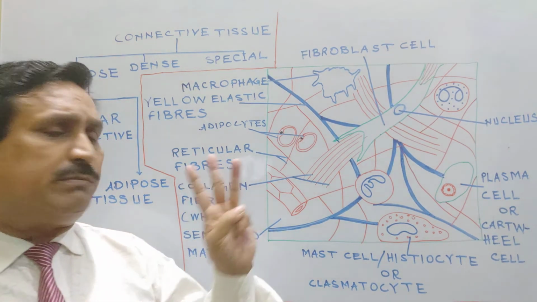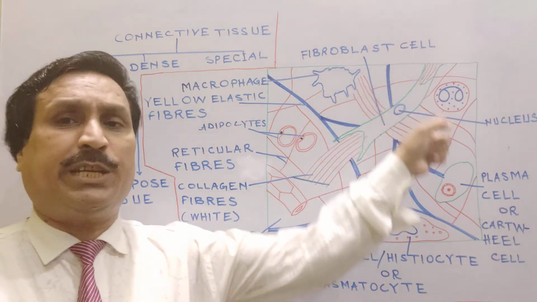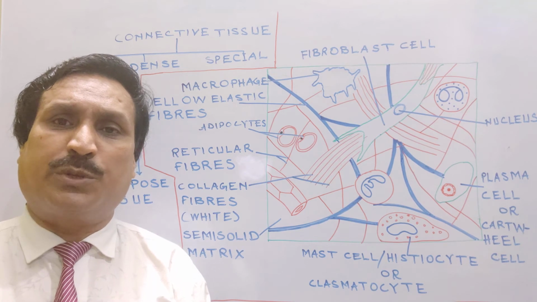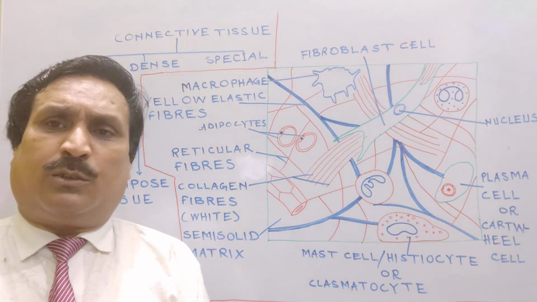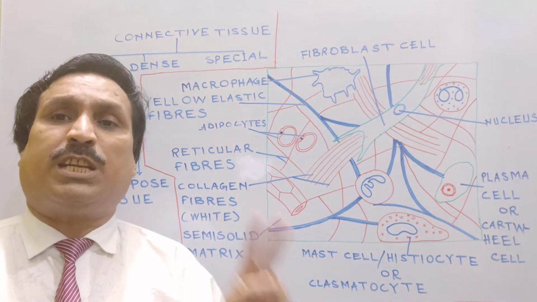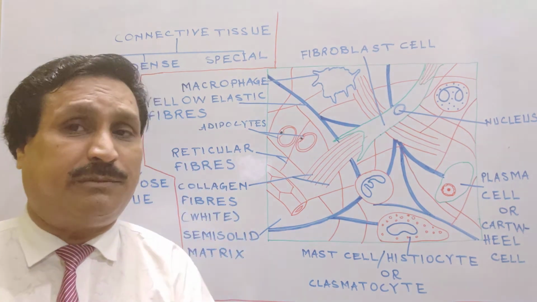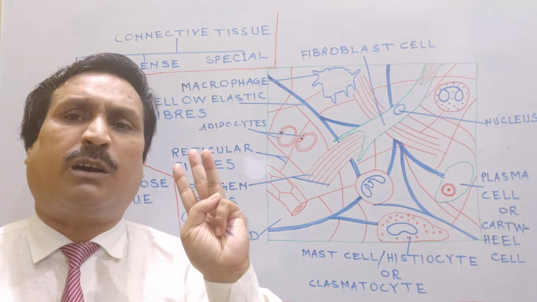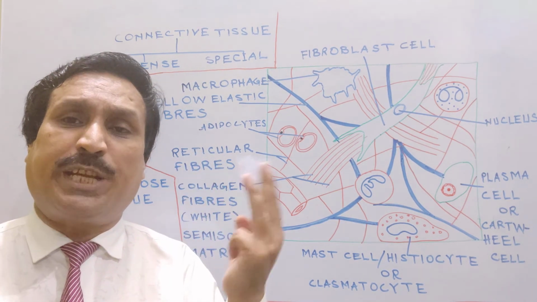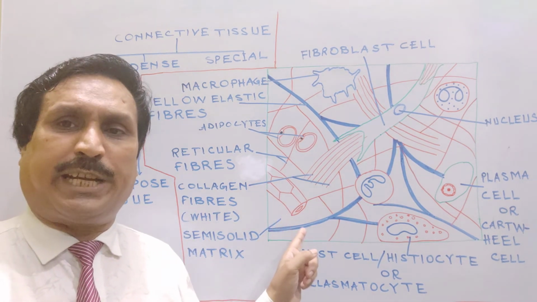Third type of fiber is reticular fiber that forms a network in areolar connective tissue and is formed of reticulin protein. Collagen fiber is formed of collagen protein. Elastic fiber is formed of elastin protein, and reticular fibers are formed of reticulin proteins. In this way, three different types of proteins form three different types of fibers of areolar connective tissue.